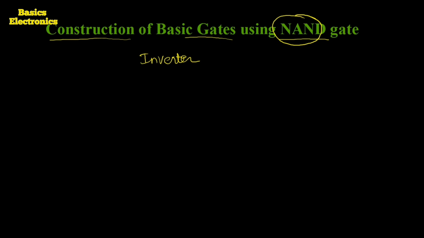The inverter, or the NOT gate, is a logical gate having only one input and only one output.